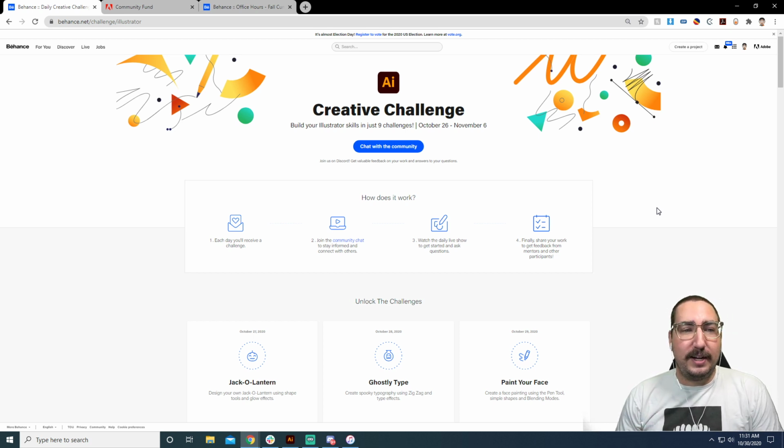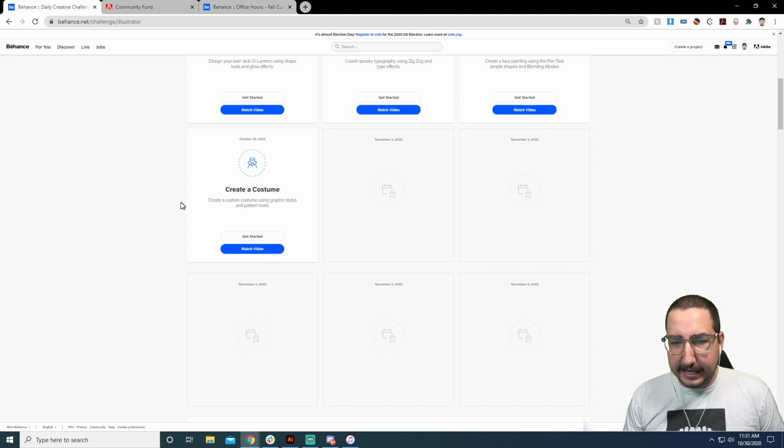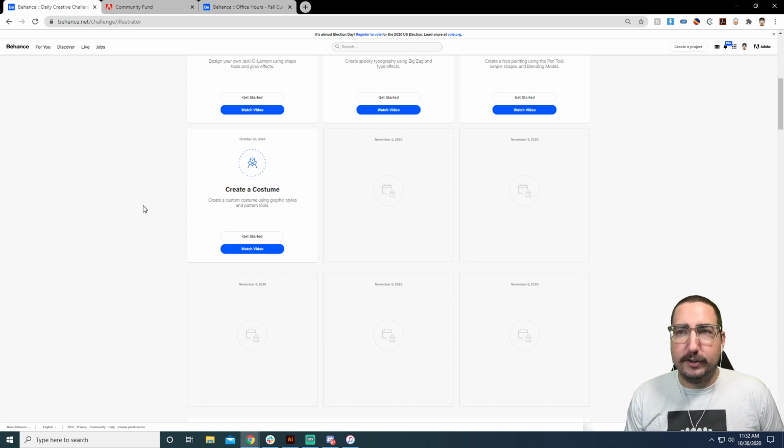So you can get involved right here at behance.net/challenge/illustrator. This is where you can get all the source files. Today you will need the source files. We'll be creating a costume. And with that costume, we have some floating ghosts that you can decorate and figure out whatever you want your ghost to be wearing.